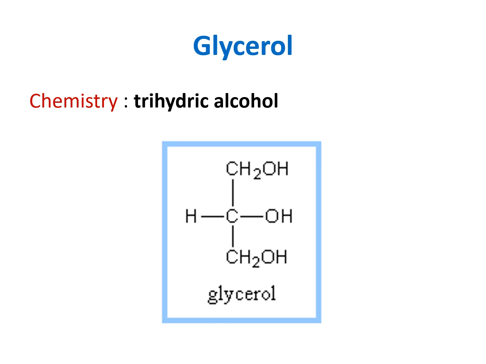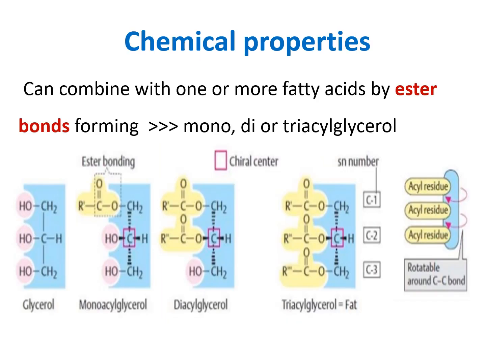Before moving to classification of lipids, we have to study the structure of glycerol. The glycerol is a trihydric alcohol, so it's written as CH2OH, CHOH, and CH2OH. The glycerol can bind with one or more fatty acids. So at first, this is the glycerol, CH2OH, CHOH, CH2OH. It can bind with a fatty acid, whose general formula, as we said, is RCOOH.